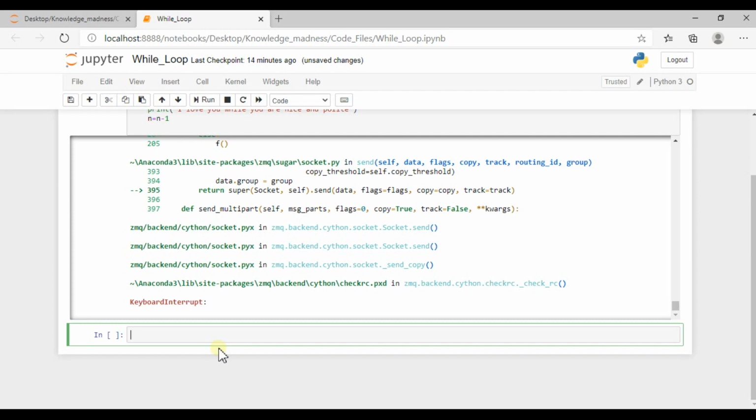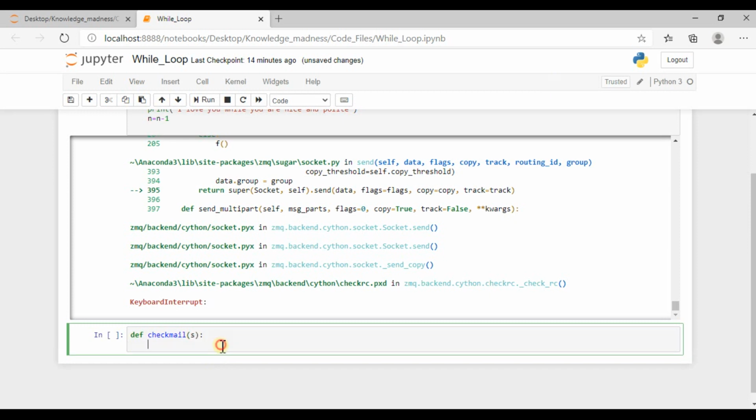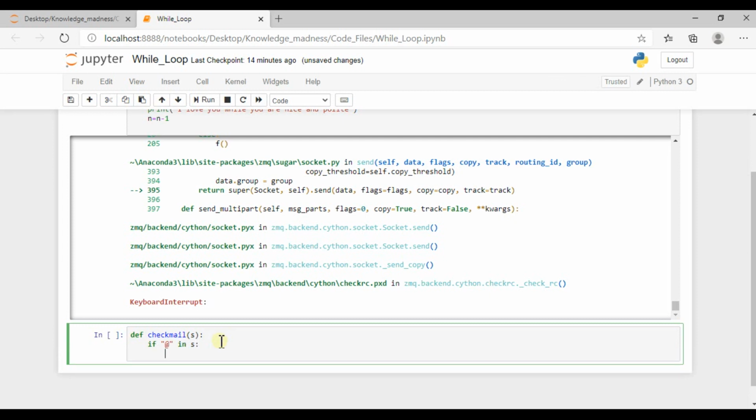Okay, so for that I am writing a simple function called check mail. Inside I am using a string which the user is going to enter. After that I am giving a condition: if @ is in the string, then I am giving a single variable, validate.